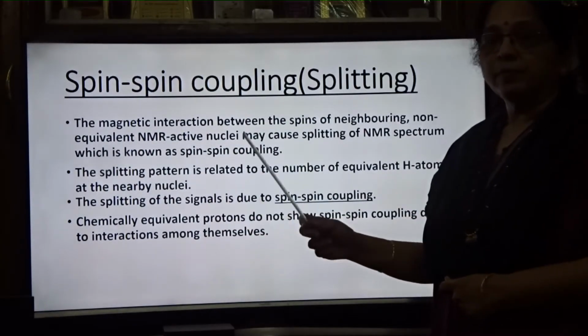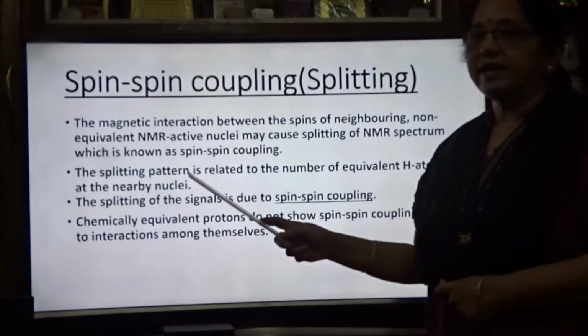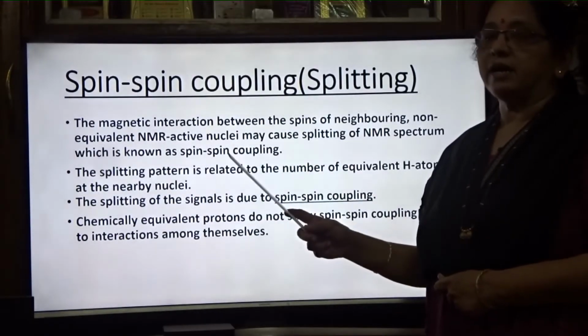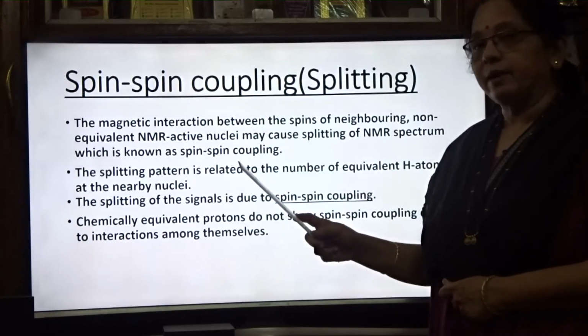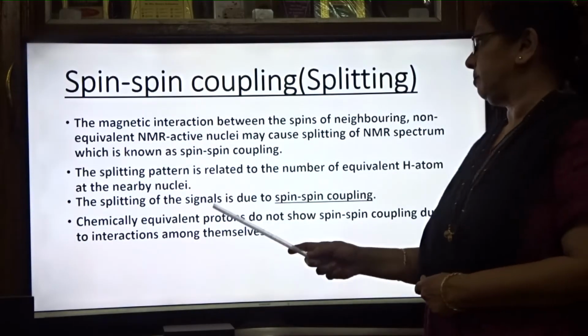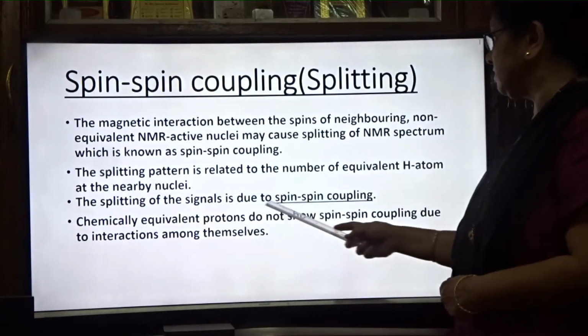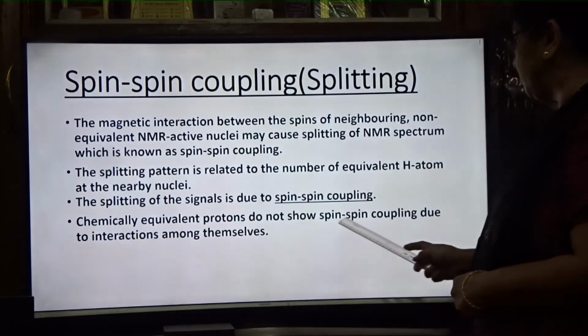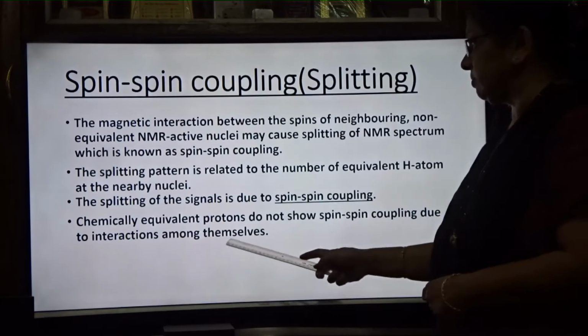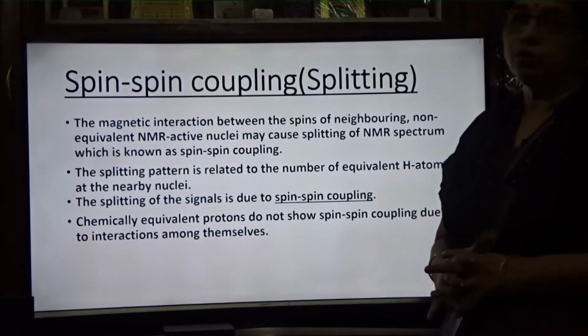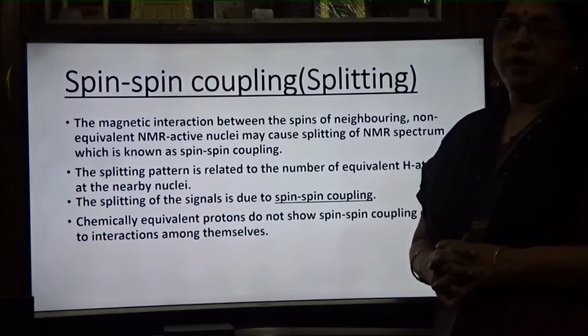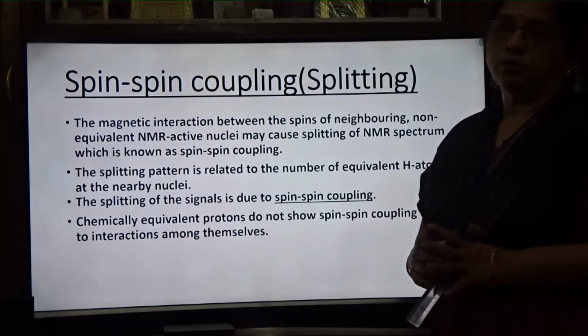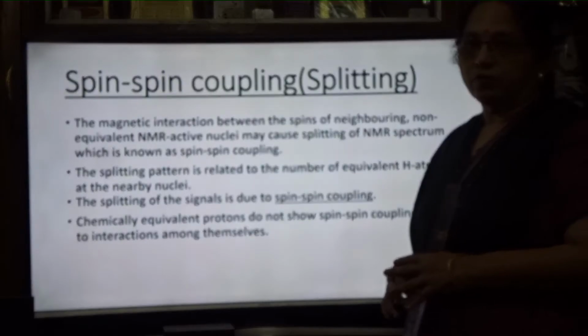Means the hydrogens on the side carbon, depending upon that many splittings take place. The splitting of the signals is due to spin coupling. Chemically equivalent protons do not show spin coupling due to interaction among them. So chemically equivalent protons do not show the coupling, but the neighboring non-equivalent protons will show the coupling.